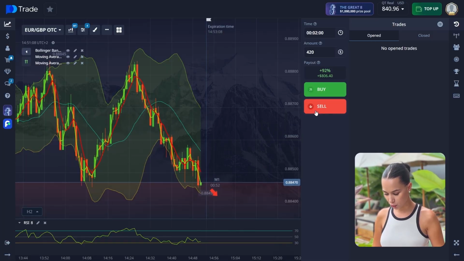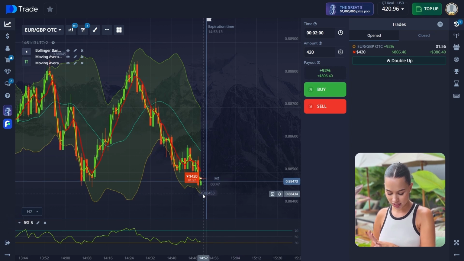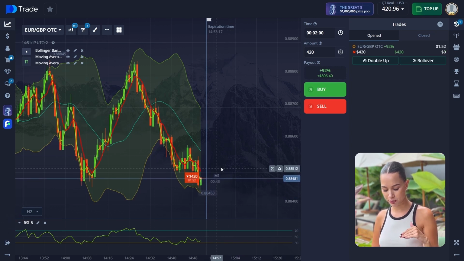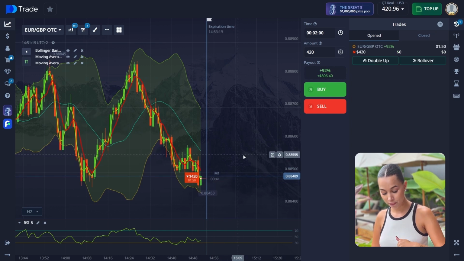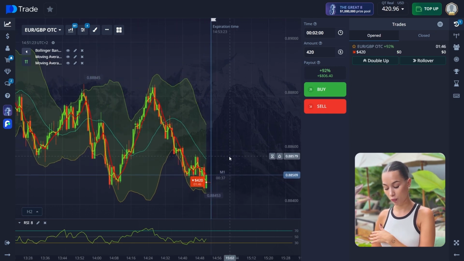You see the situation, okay, I already remember this kind of pattern, this candlestick pattern, this kind of signal, and I understand that here I need to open a sell signal, or for example here I need to open a buy signal. So guys, here's a pretty good situation. We open here a sell signal for 2 minutes, of course, and let's analyze it more. First of all, price has touched the lower Bollinger Band multiple times but continues to fall. Also, this indicates strong bearish momentum with no signals of reversal.